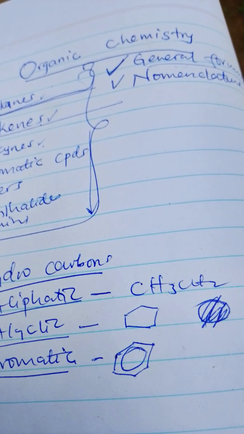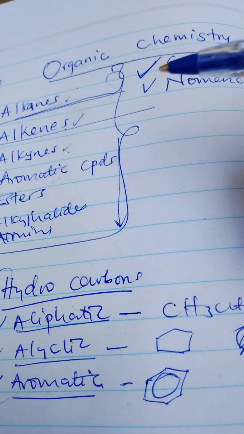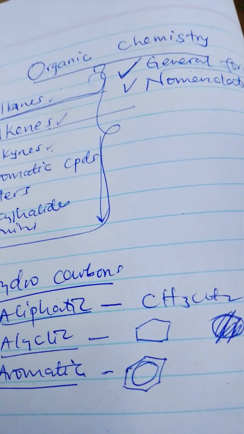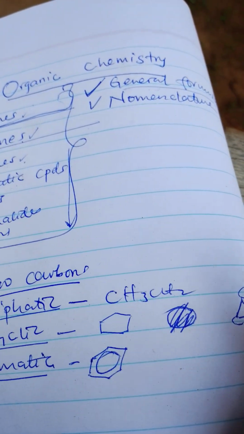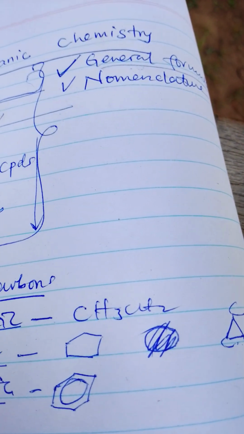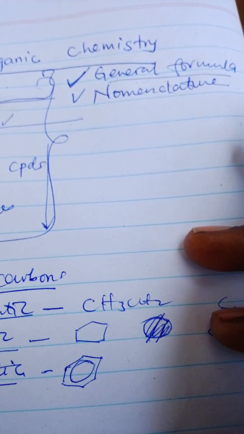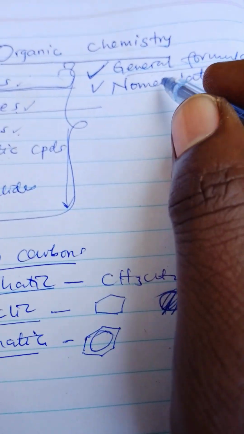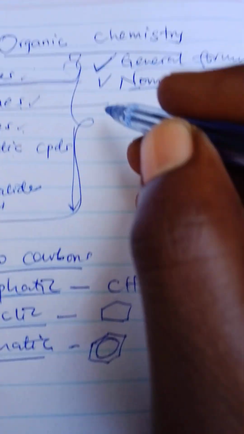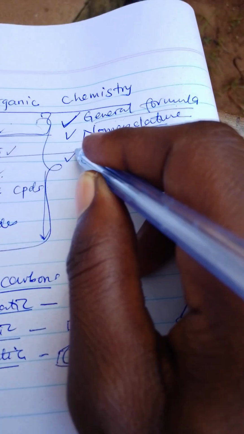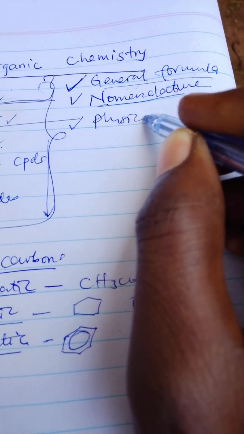And when you are going into an introduction to organic chemistry, they must have taught you the rules to follow while naming organic compounds. I don't want to repeat the rules, but of course you can repeat them by reading. So I need to understand the nomenclature. After I've taken time to understand the nomenclature of those compounds, I also need to take my time to understand the physical properties.